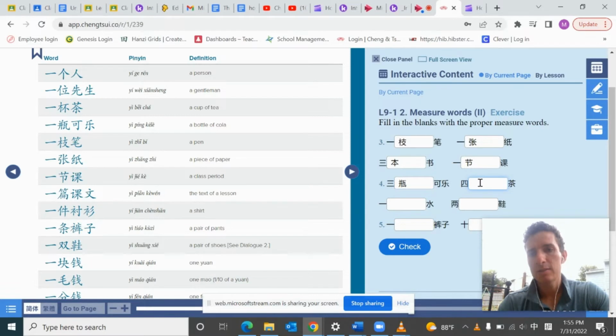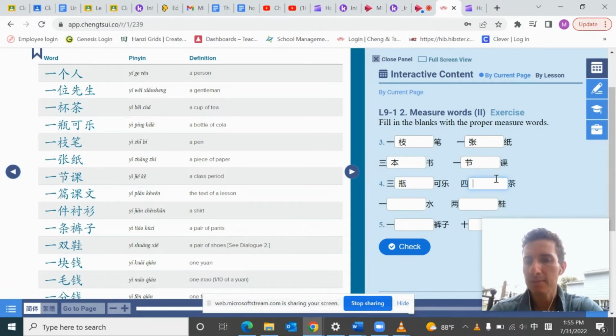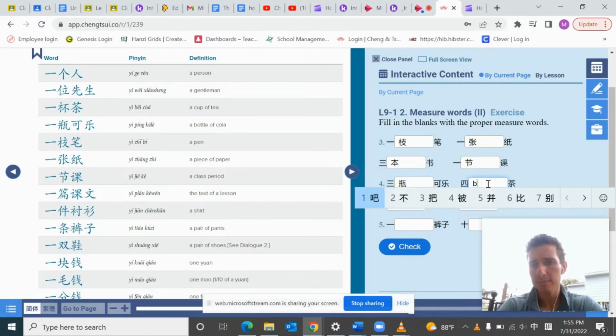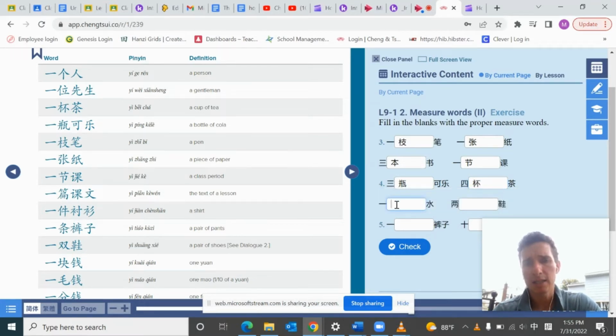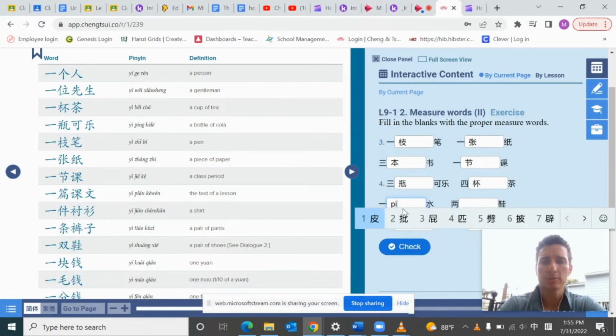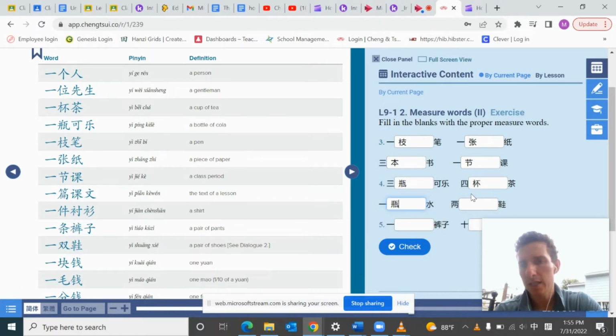And then 4 something 茶, so 4. You could either be cups or bottles. Okay, for tea. So I'll just say cups, so 4杯茶. And then water, so maybe I'll just use bottle, 一瓶水. Okay, and then 两, and then 鞋, so 2 something shoes.